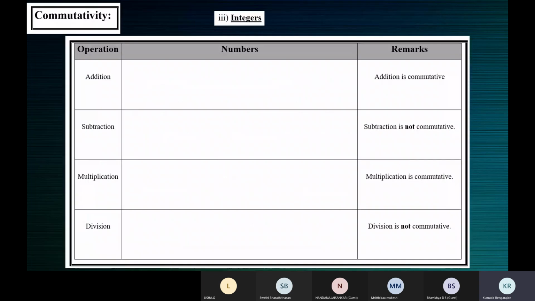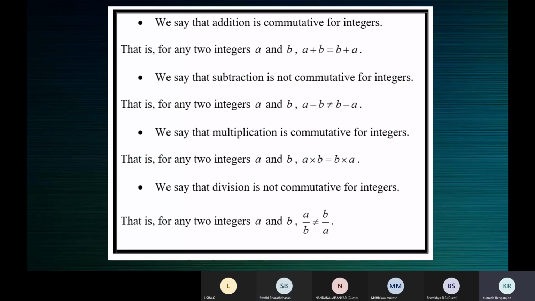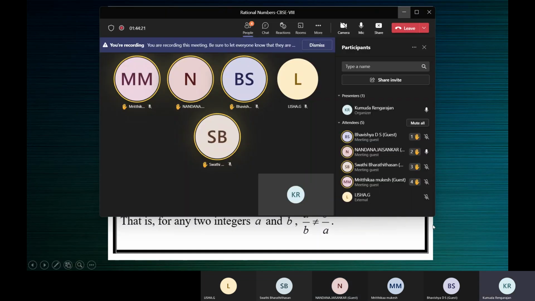Now, the same property, commutativity on integers. Done? Yes, ma'am. Description on integers. Class, all of you? Yes, ma'am. No, don't request for these later. It's difficult to send all this on WhatsApp. I can show you now in the class. All of you? Yes, ma'am, taking it.